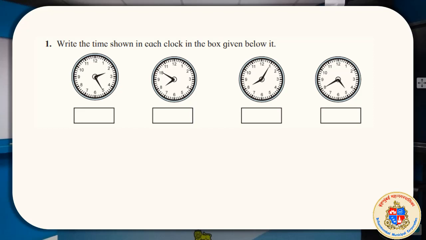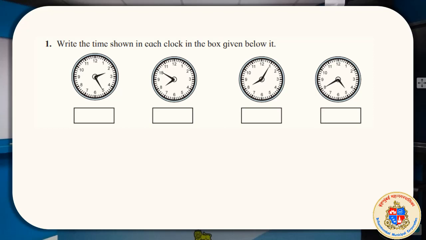This is just to recall what you learned in previous years regarding time. Simply write the time shown in each clock in the box given below. This you have to do, as you are away and not in the classroom. The textbook is made in such a way that you will be sitting in front of a teacher and writing the answer in the textbook.